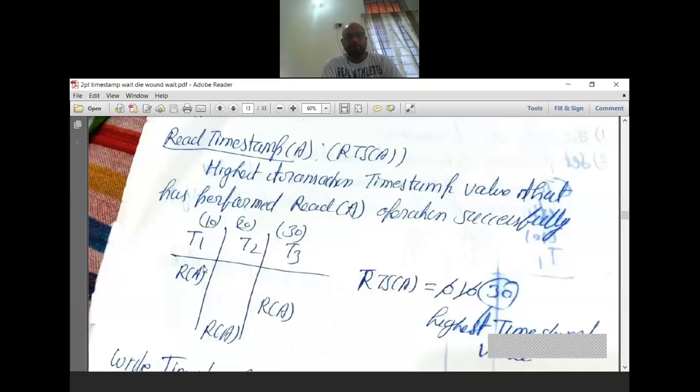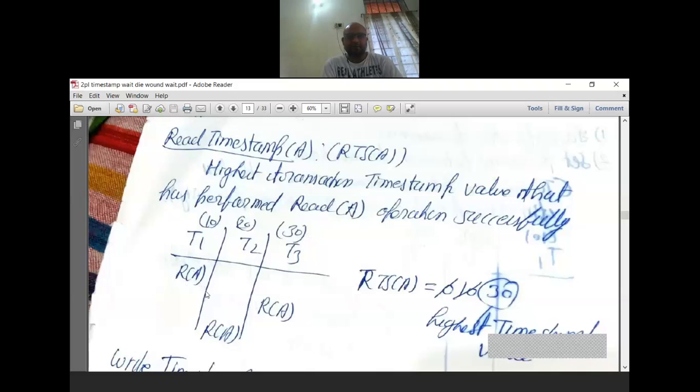Now you can see from T1 to T3 we can go. First one is T1, next one is T3. So this read timestamp is 10, and when it goes from read to here, after this operation is performed, from 10 to 30 we can go.